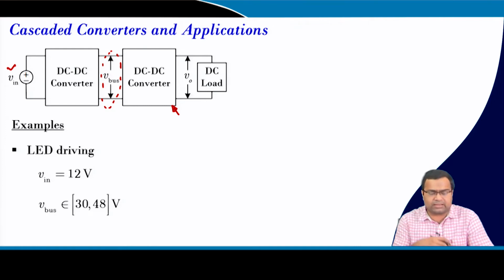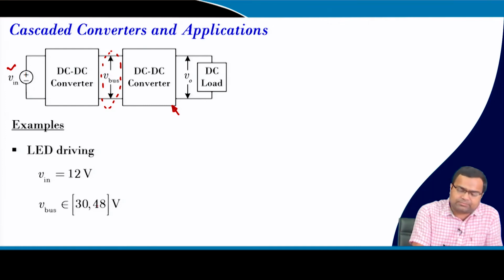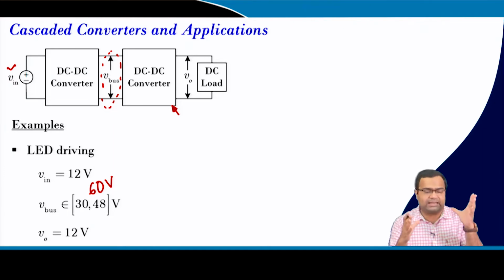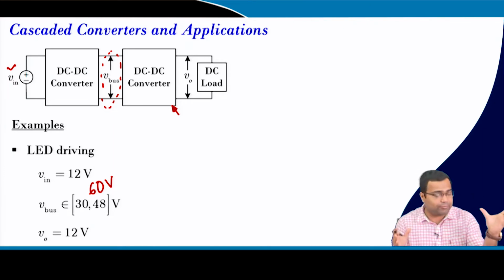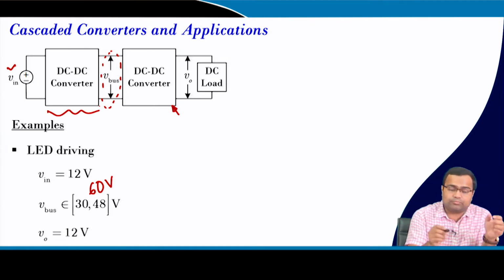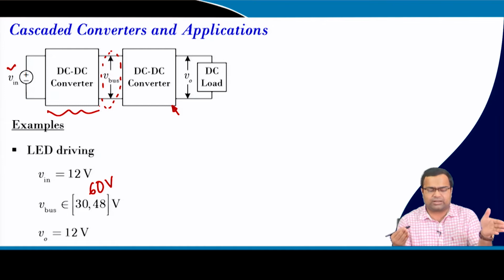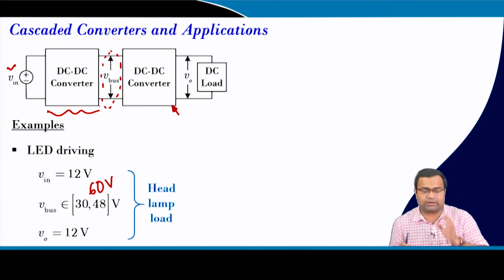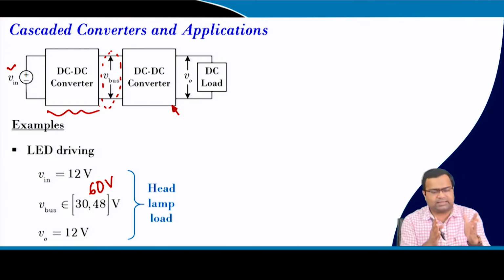So, with the 12 volt battery, the bus voltage can be even higher, instead of 30 to 48 volt, it can be even 60 volt or higher, the intermediate bus. And the output to the LED can be roughly around 12 volt, it can be 14 volt. That means you need the first stage converter to boost up the voltage from 12 to 30 or 48, even 60 volt, and the second stage DC-DC converter has to convert that voltage into 12 volt. Okay. So, it is a step down converter, and this kind of architecture is used for headlight application, for automotive LED.